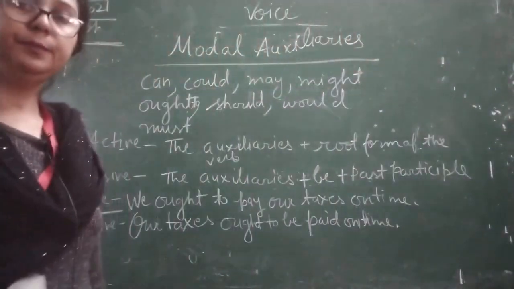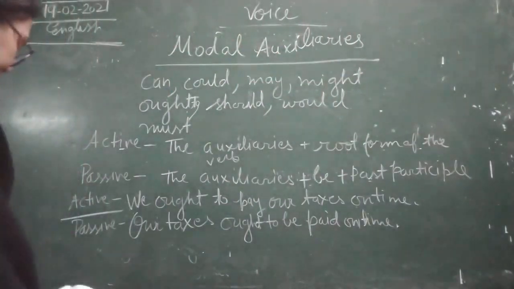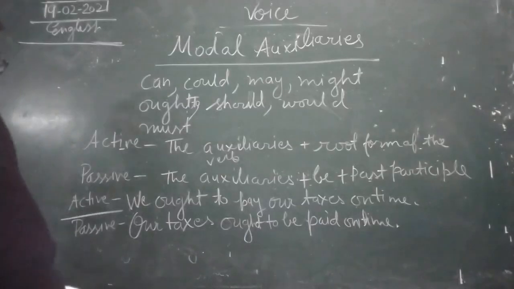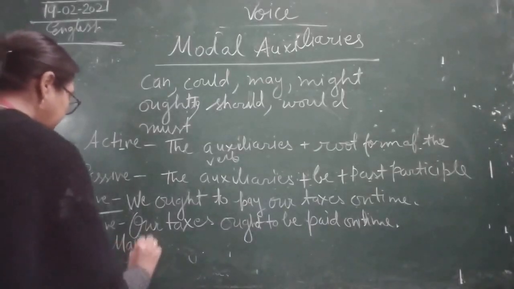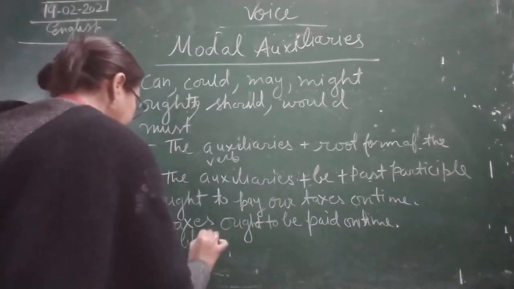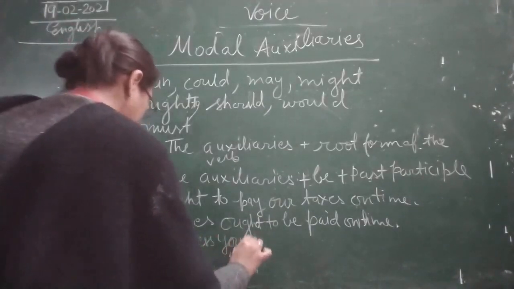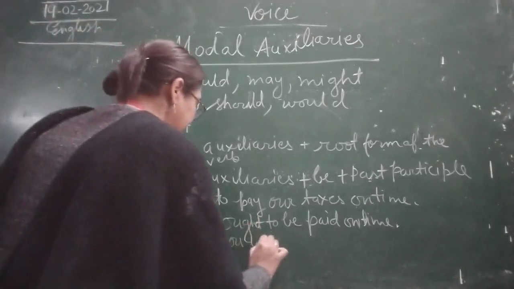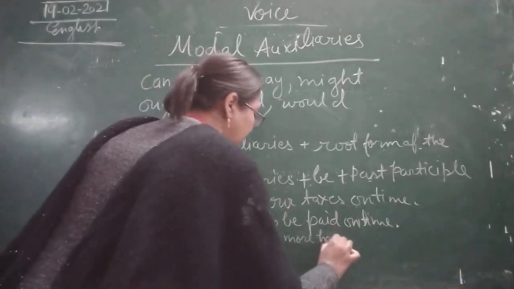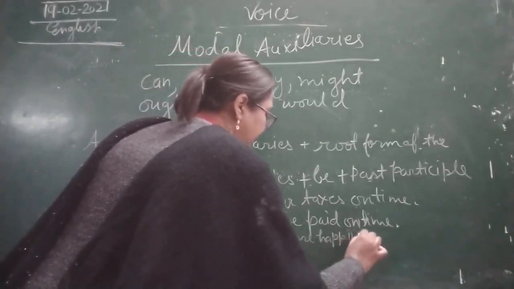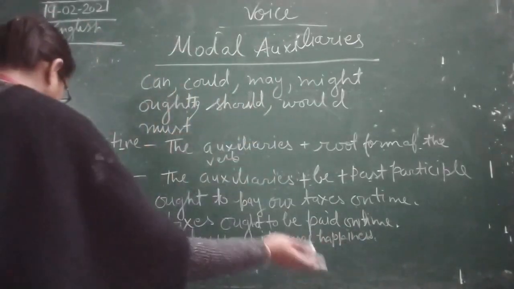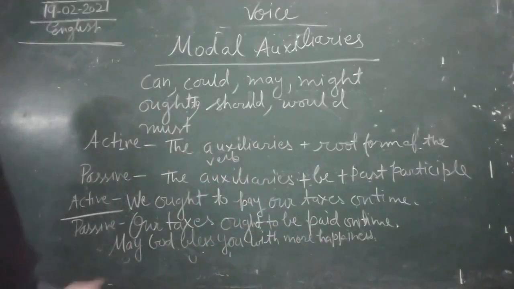Okay children, one more example I will give you. May God bless you with more happiness. This is a modal auxiliary, may.